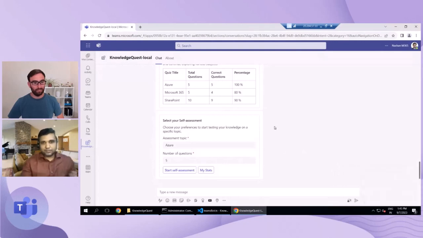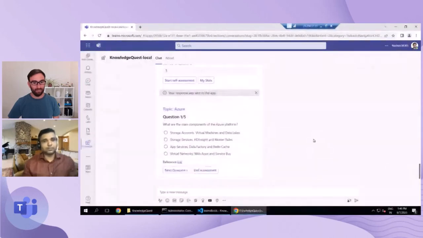All right. So as an example, we want to test our knowledge on Microsoft Azure, and the total number of questions, let's say we'll go with the default 5. But if you want, you can go with 10 questions, 20 questions, however much you want to assess your knowledge upon. So we'll go with Azure assessment for 5 questions, and I will just click start self-assessment. What it is going to do is walk us through the wizard, wherein it will show 5 questions on our screen. We just need to answer that question.